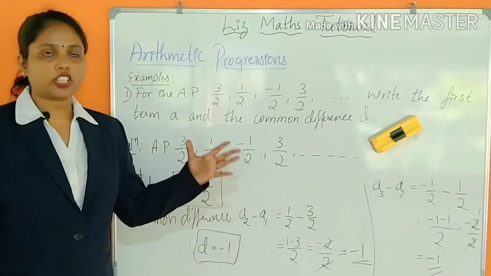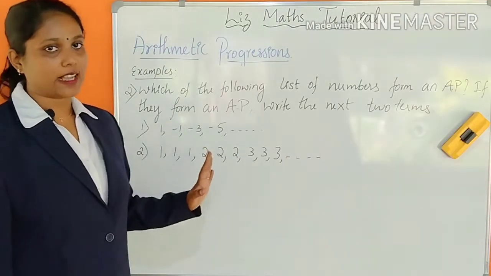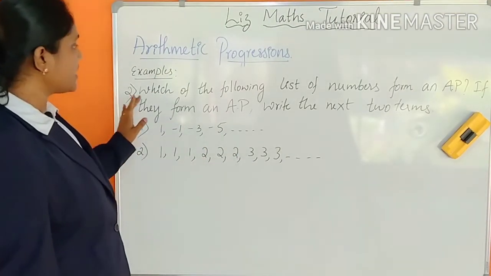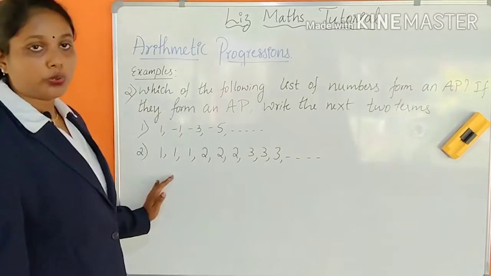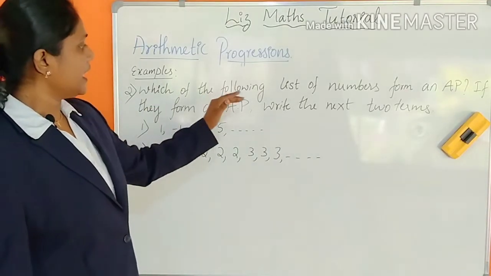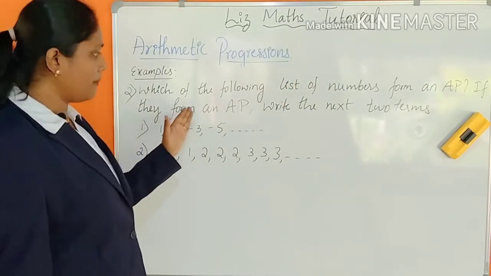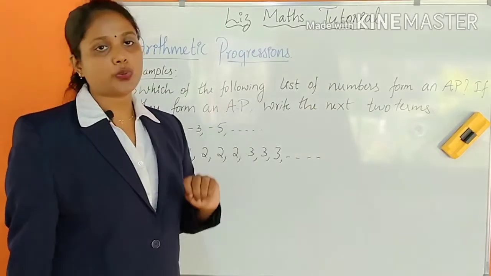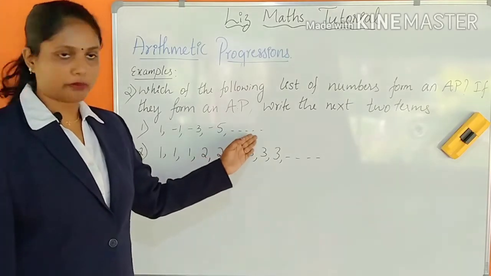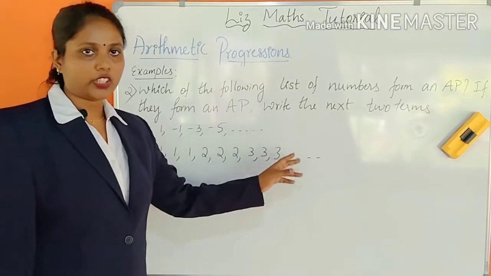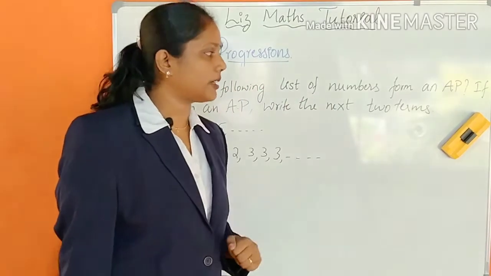That is the common difference, and A is the first term here. So that is how to find the common difference and the first term. I hope you understood. Let's move on to the second example. It says: which of the following lists of numbers form an AP? Here I have given two lists of numbers. If they form an AP, you have to write the next two terms, since the continuation is given.